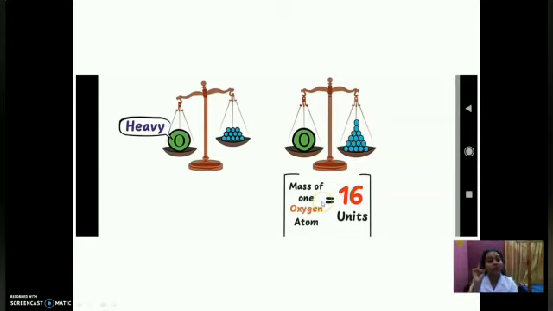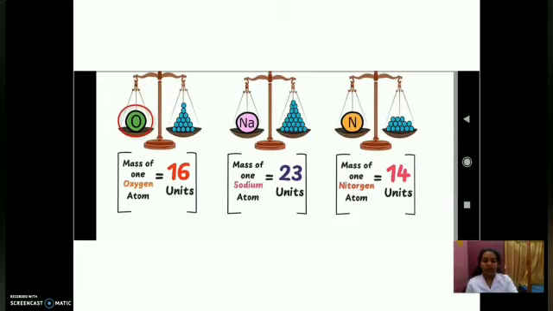So the mass of one oxygen atom is equal to 16 units of carbon. Each small ball has the weight of 1 unit. Similarly, we have to put 16 units to equalize it and make it in equilibrium.